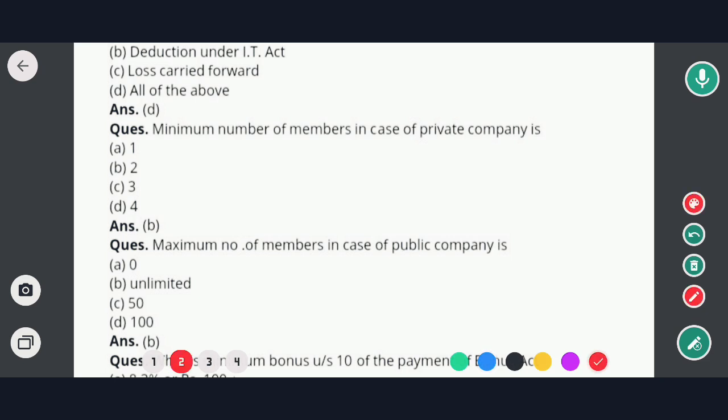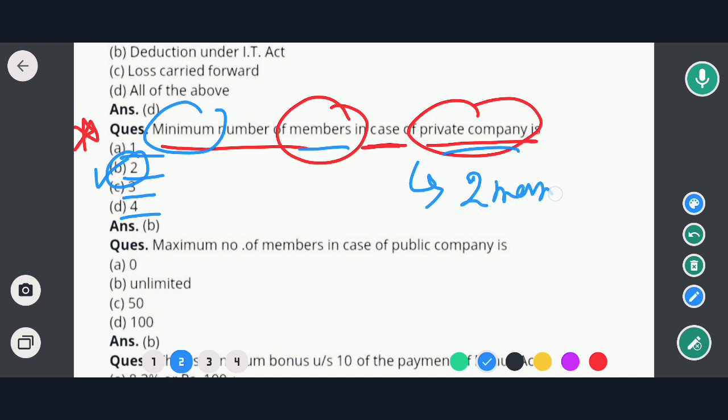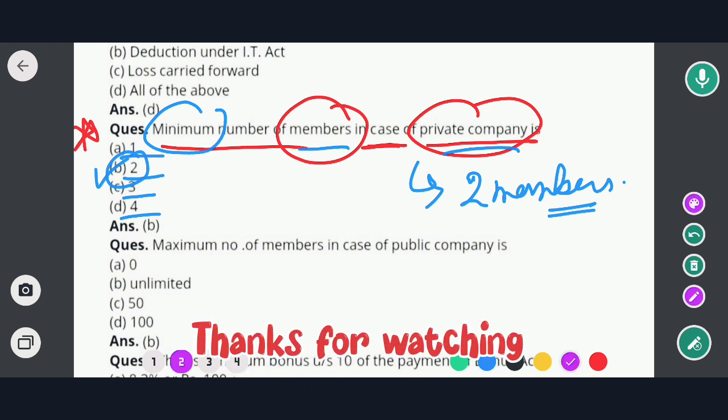Next question is: number of members in case of a private company. Very important question. Options are number 1, number 2, number 3 and number 4. So in this case the correct option would be option B. That means number 2. That means the minimum number of members in case of a private company is always 2 members. 2 members are required for any private company. So the correct option would be option B.